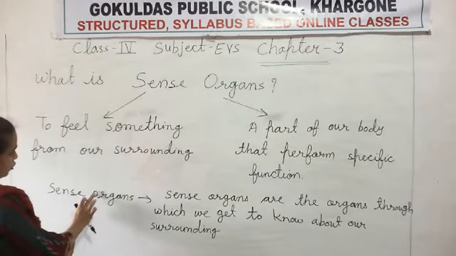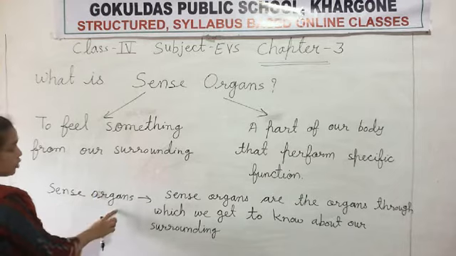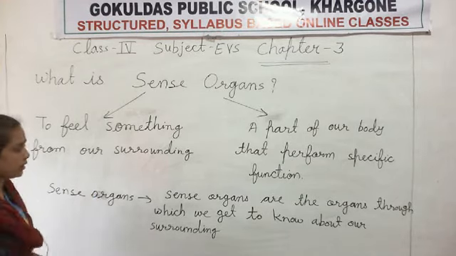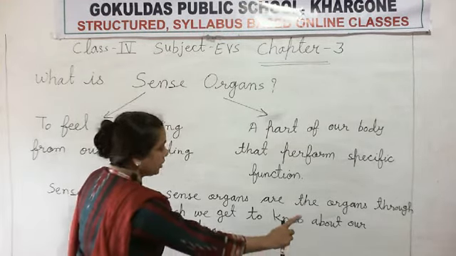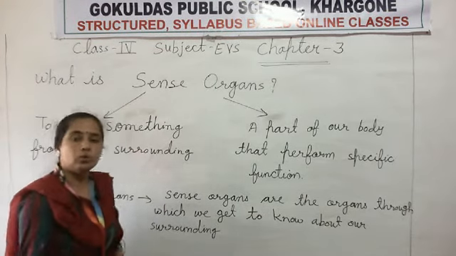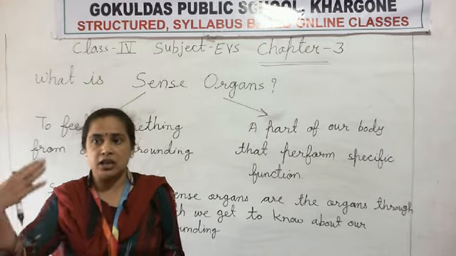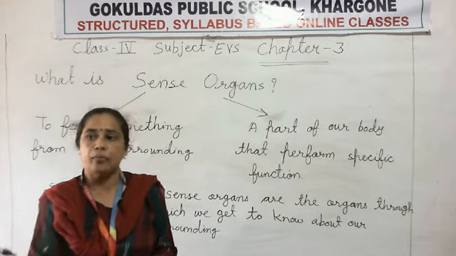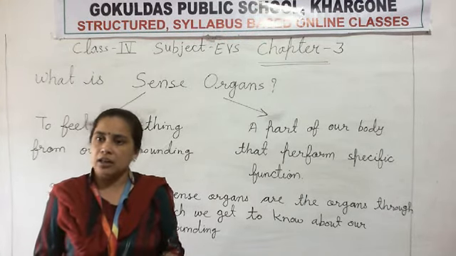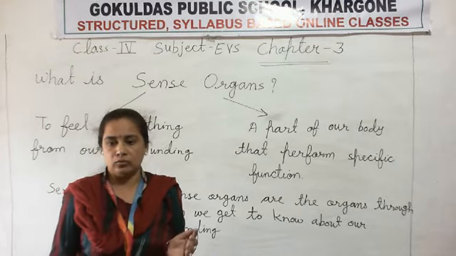Now overall, what do we get? What is the meaning of the sense organ? Sense organs are the organs through which we get to know about the surrounding. Means जिन अंगों से हमें हमारी सराउंडिंग में क्या चल रहा है वो पता चलता है. Okay, clear?